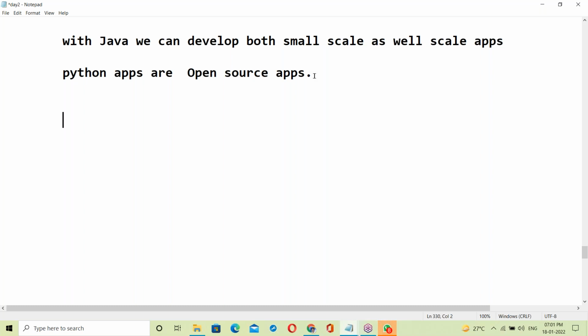But Java has many features, and once you start learning Java, it also becomes easy.